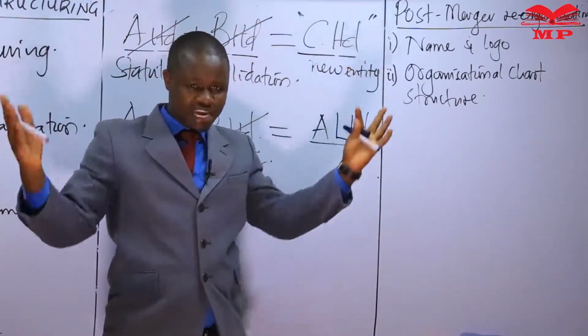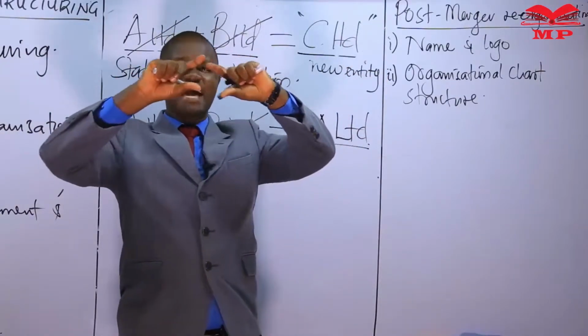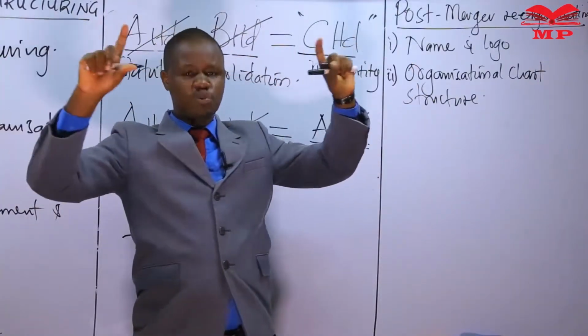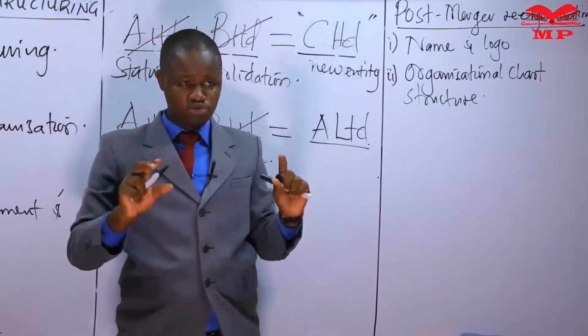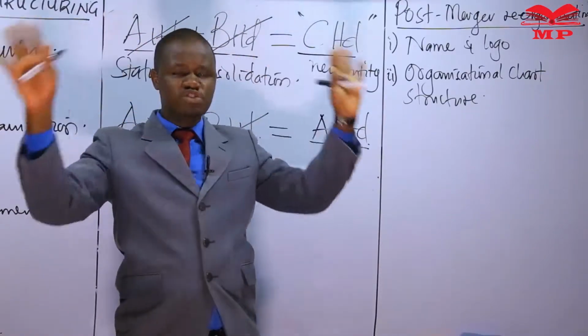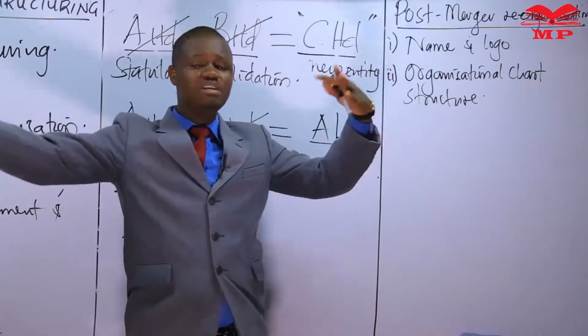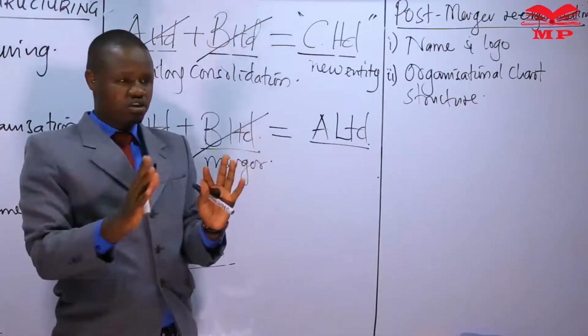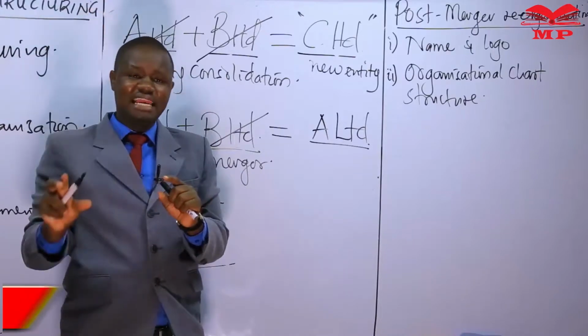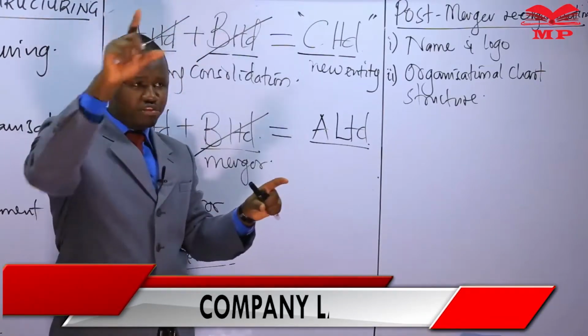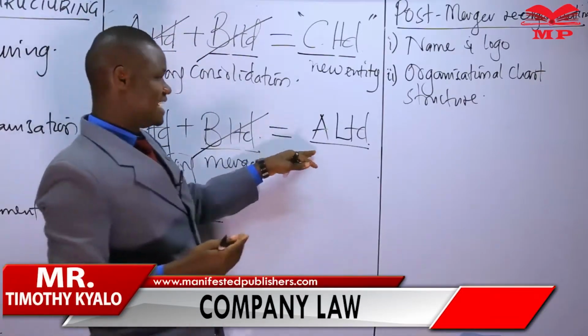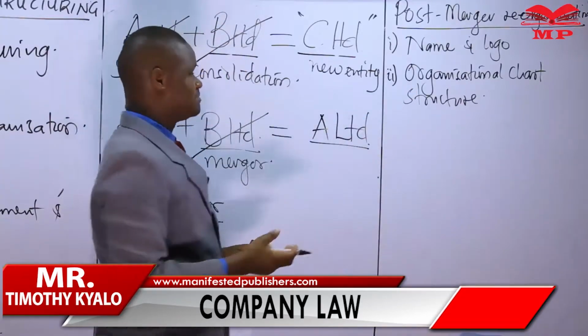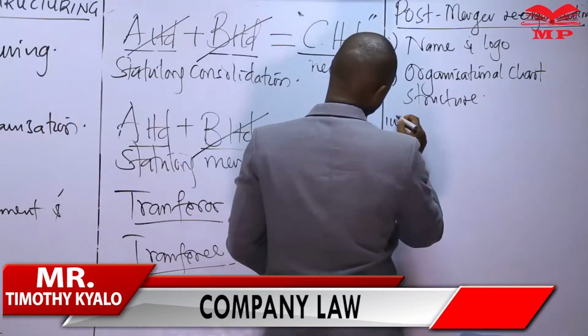How does our board of directors look like? The other streams of directors, who goes where? Who answers to who? Do we come up with a new structure to accommodate the two different structures that these two companies had? Or do we have a new corporate structure defining the flow of authority within the merged entity? That has to be resolved by these companies after the merger.